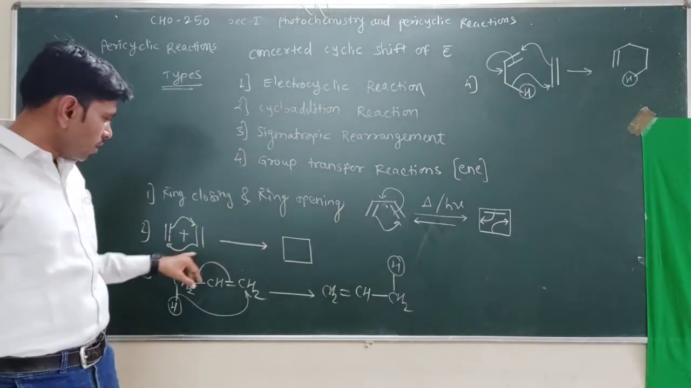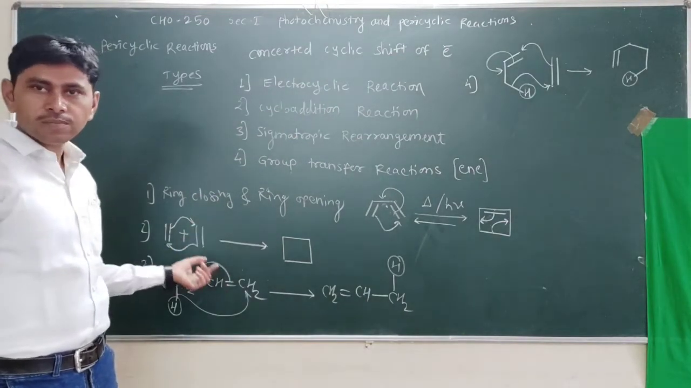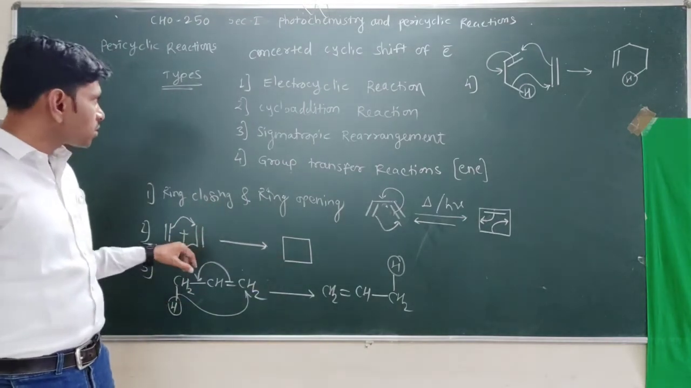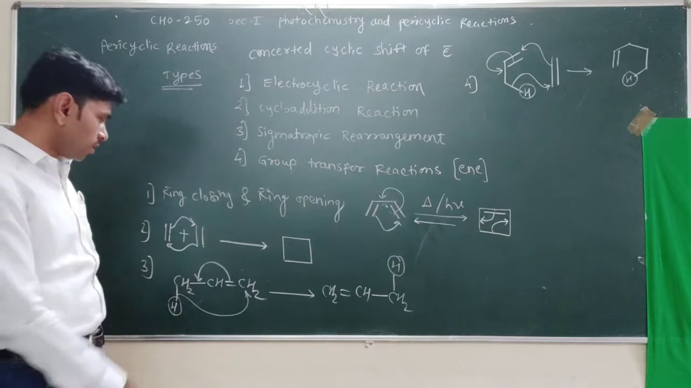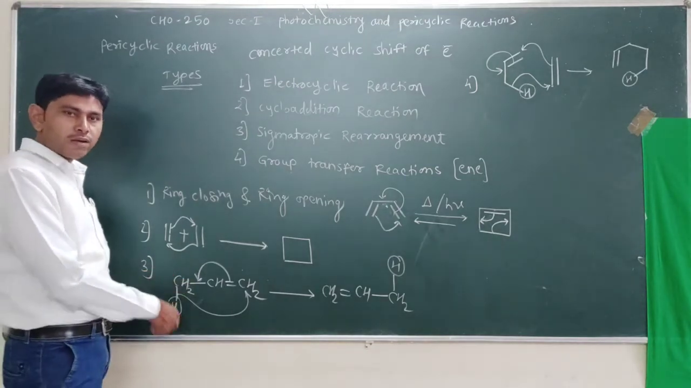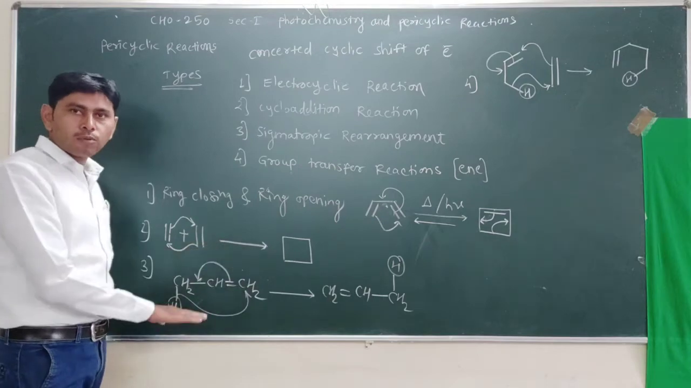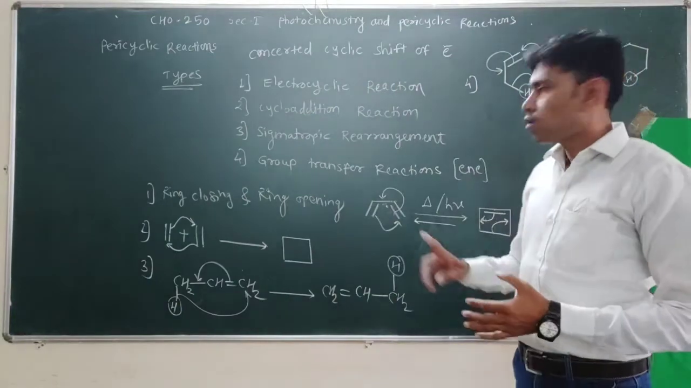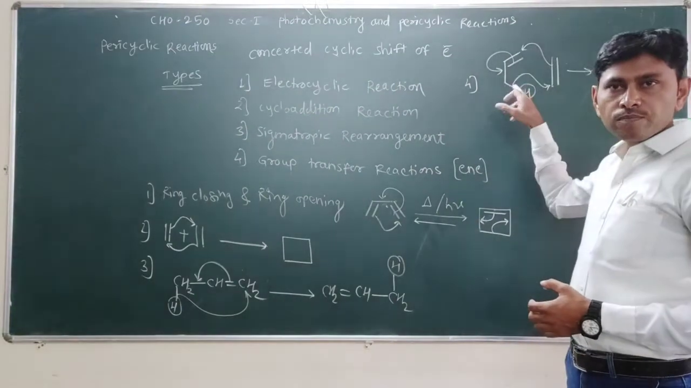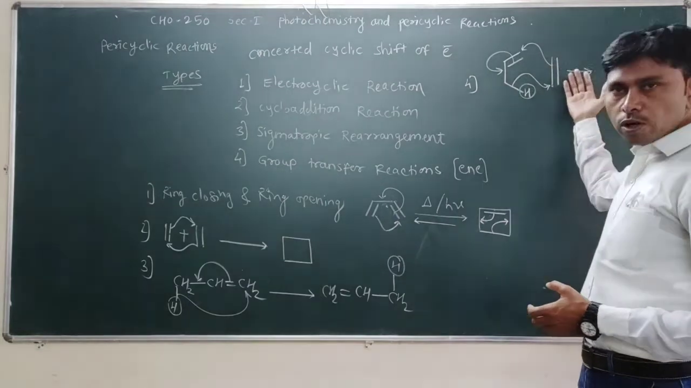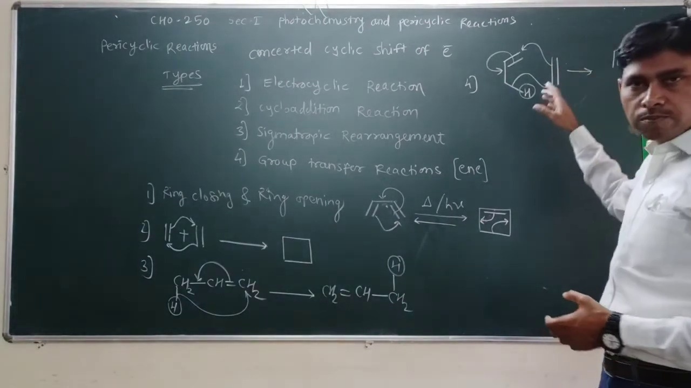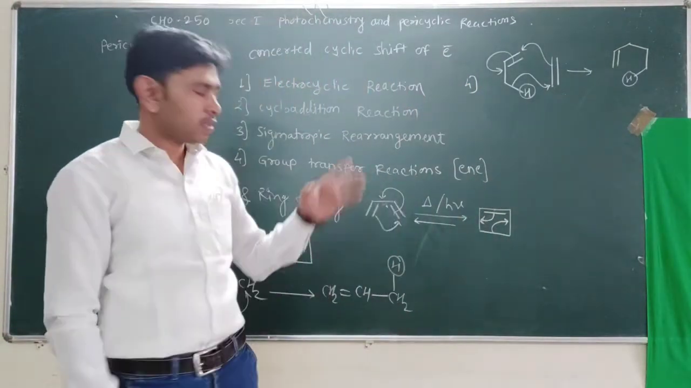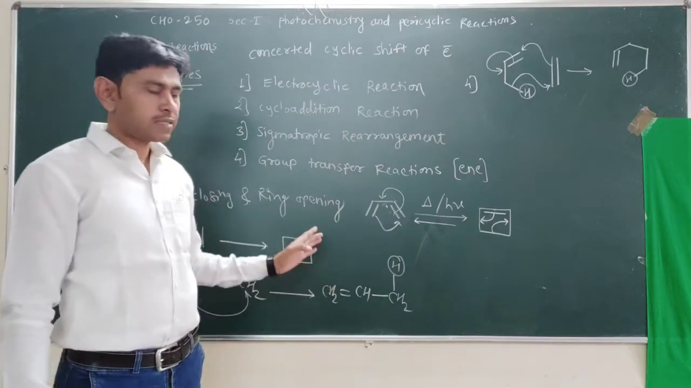Second, the cycloaddition reaction, in which two or more unsaturated systems react to form a cyclic product in a concerted cyclic manner. Third, sigmatropic rearrangement, in which a sigma bond transfers from one end to another end within the same molecule. And the last one is the group transfer reaction, in which a group or atom transfers from one molecule to another molecule by cyclic shift of electrons. So these are pericyclic reactions.